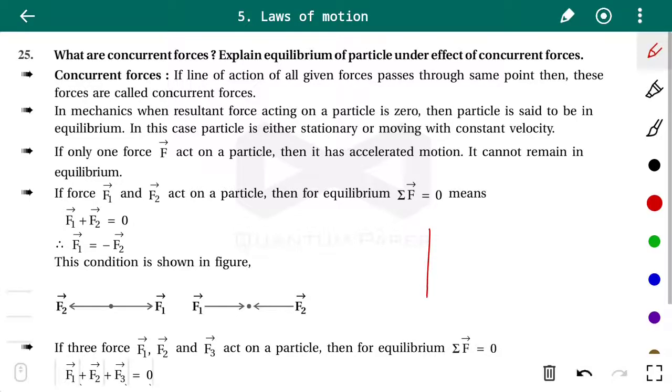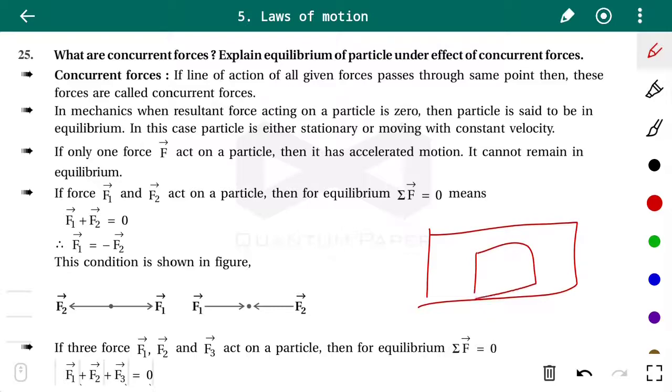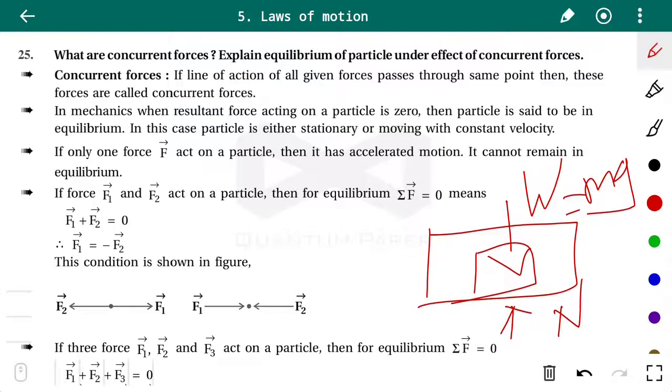That means, suppose we have a book on the table, and it is stationary. Then we might think that no force is acting on it. But that is not true. The forces acting on the book are the weight in the downward direction, as well as the normal force in the upward direction, which is provided by the surface.